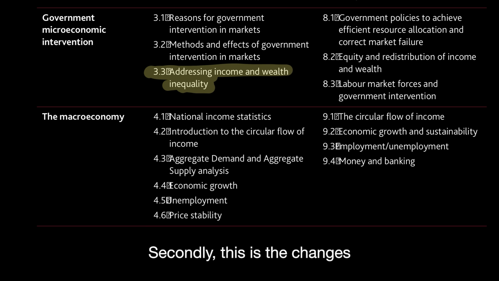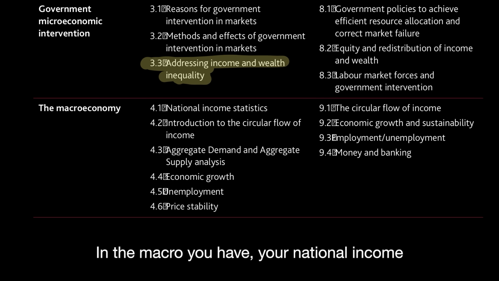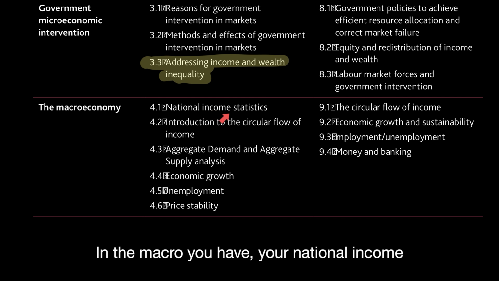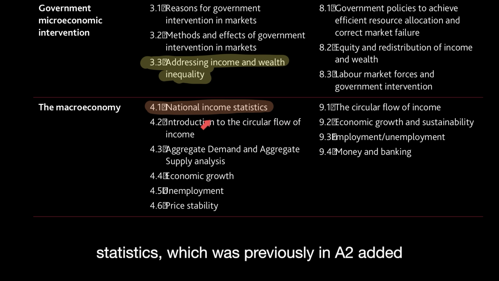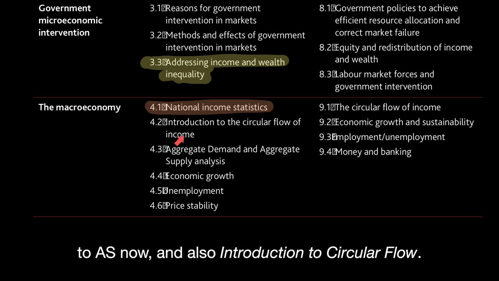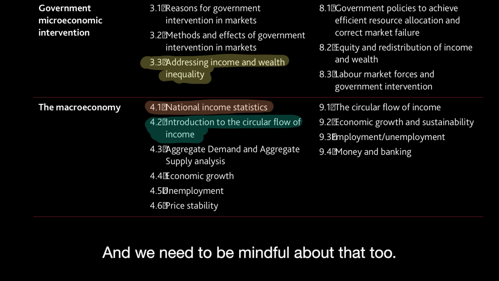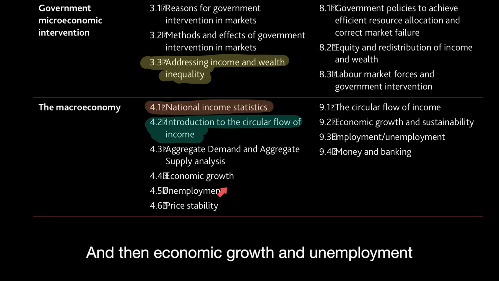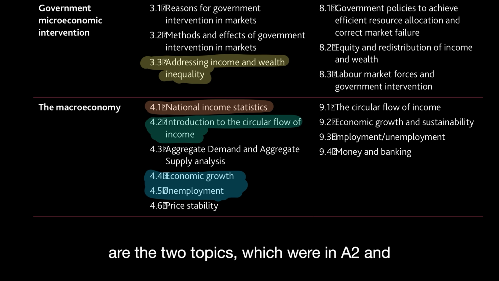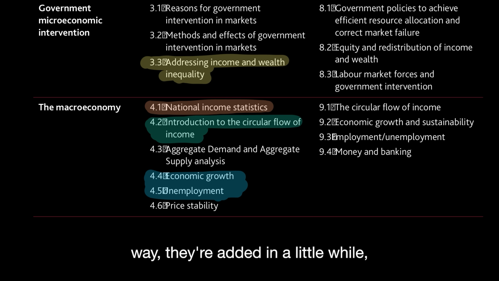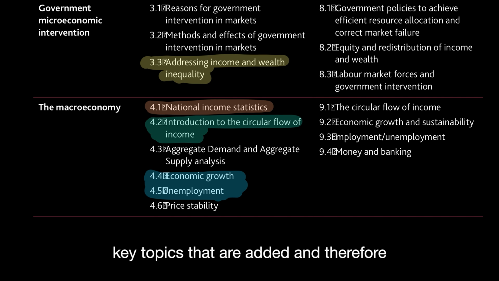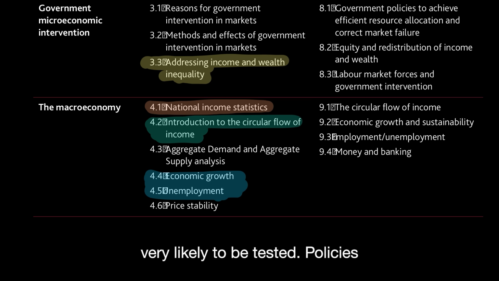Secondly, these are the changes that are happening in macro. In the macro, you have your national income statistics, which was previously in A2, added to AS now, and also the introduction to circular flow. We saw both these topics were tested in the India paper, in MCQs and in an essay question, and we need to be mindful about that too. And then economic growth and unemployment are the two topics which were in A2, and they are added in AS at a very basic level. We'll talk about the way they're added in a little while, but I just want to first quickly give you the key topics that are added and therefore very likely to be tested.